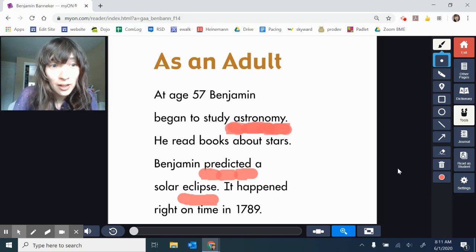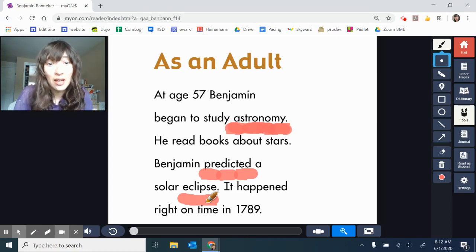And when you read, you can chat about the book so that you can be on the watch for some of those words, like the word eclipse. The other thing you can do is crash parts together because there are going to be some pretty big words in here, and you can crash those parts like astronomy or predicted. So today you can be reading this book, or you can find other books you're interested in.